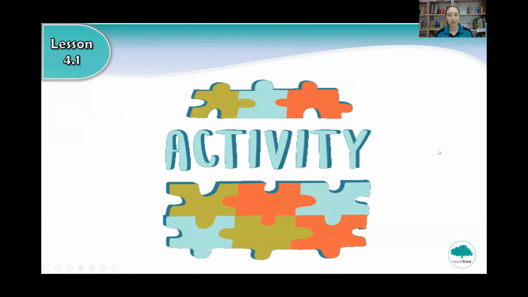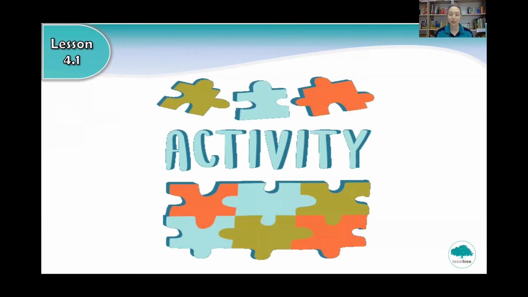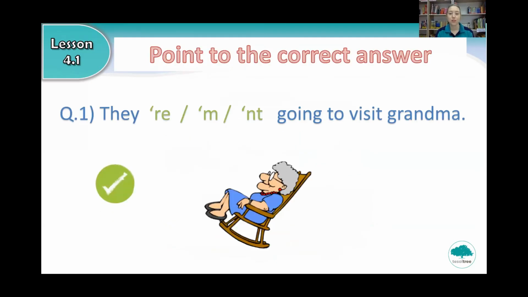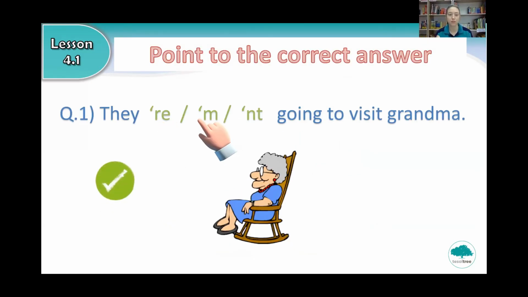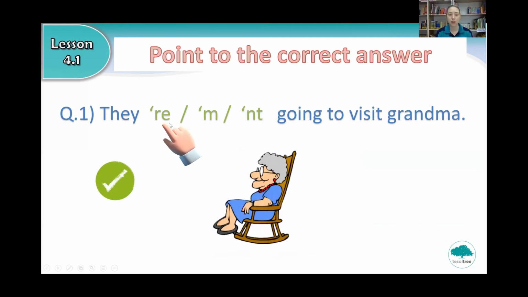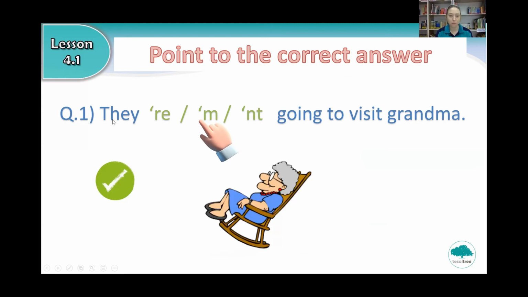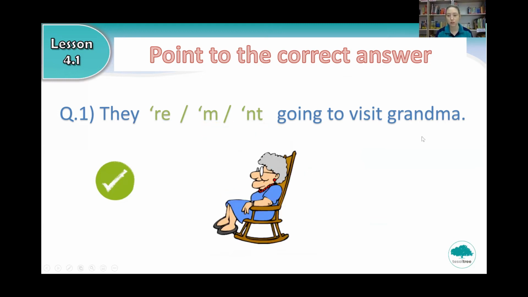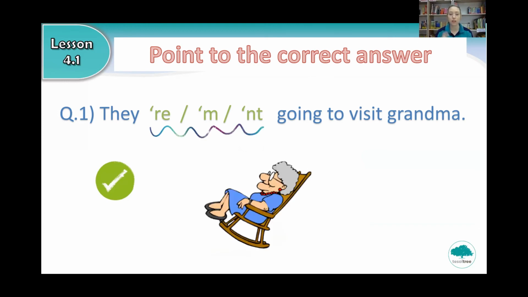Okay, now it's time for an activity. Are you ready? Let's go. So you need to point to the correct answer. They're, them, or they'n't going to visit grandma. So point to the correct answer.